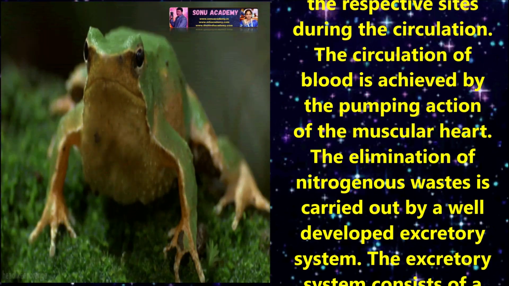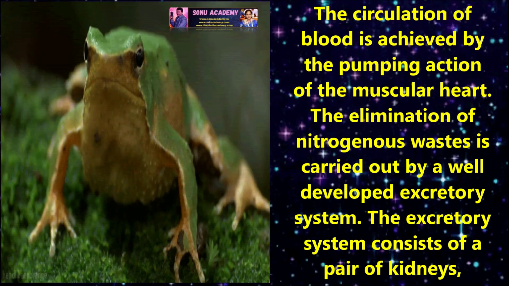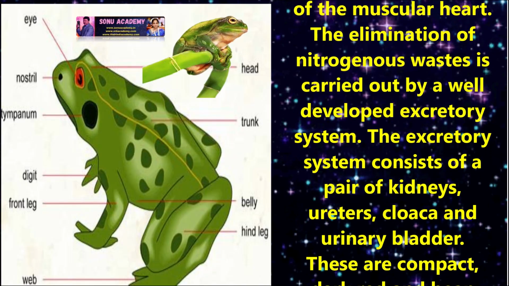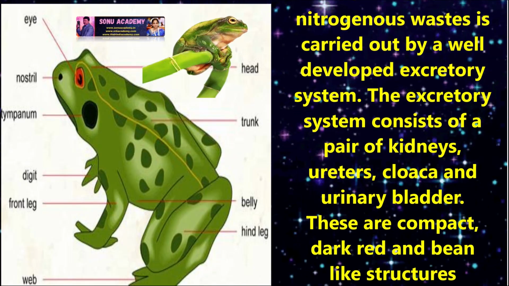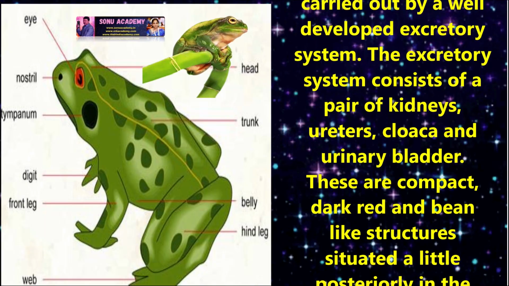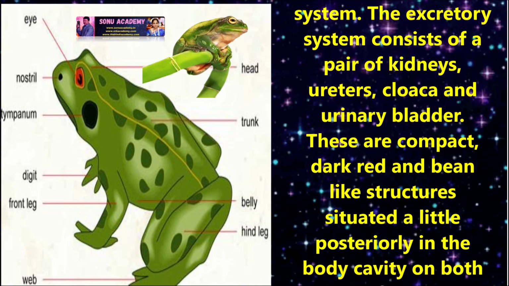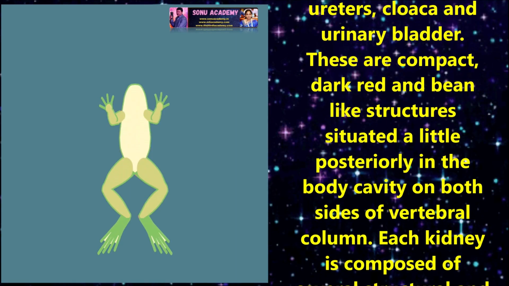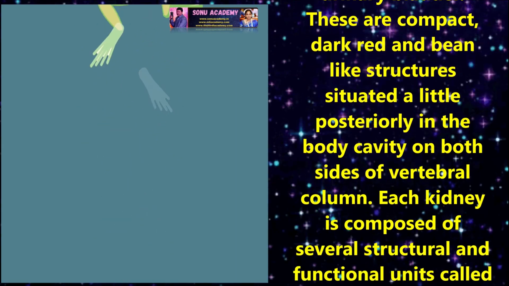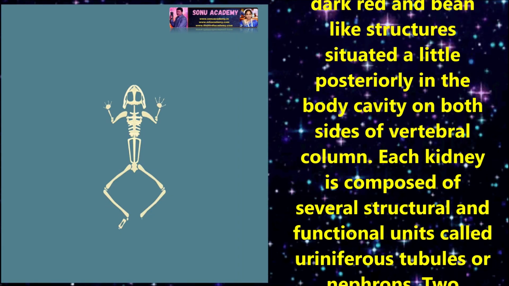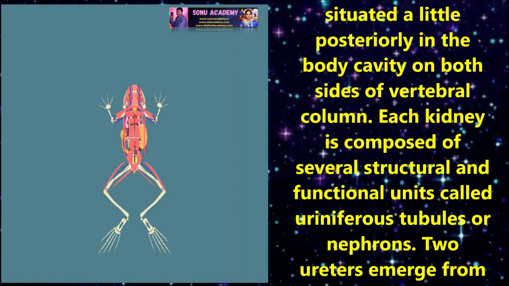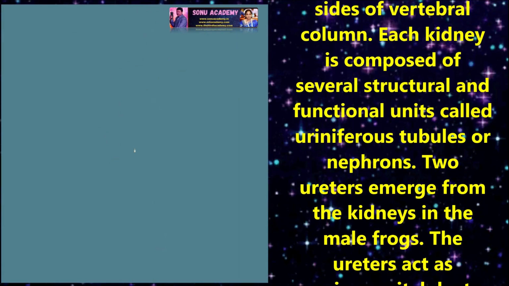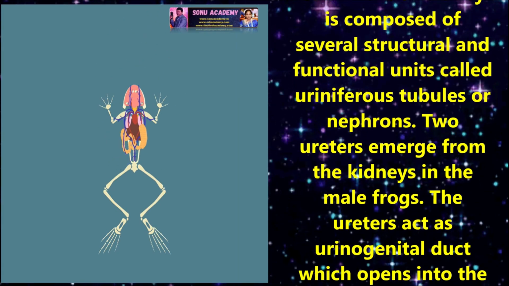The elimination of nitrogenous waste is carried out by a well developed excretory system. The excretory system consists of a pair of kidneys, ureters, cloaca, and urinary bladder. These are compact, dark red, and bean like structures situated a little posteriorly in the body cavity on both sides of vertebral column. Each kidney is composed of several structural and functional units called uniferous tubules or nephrons.